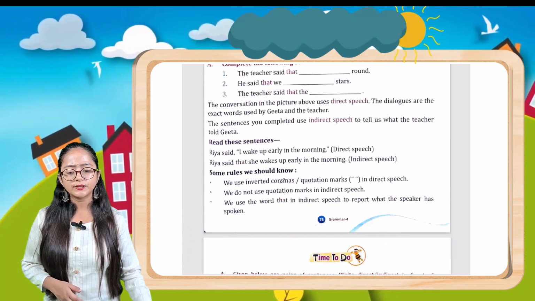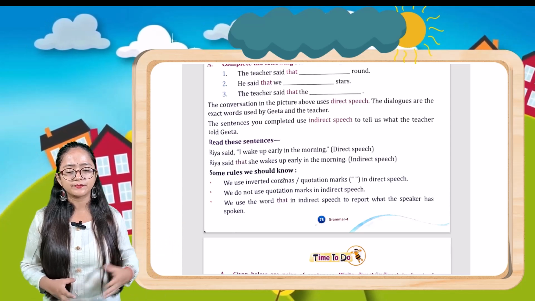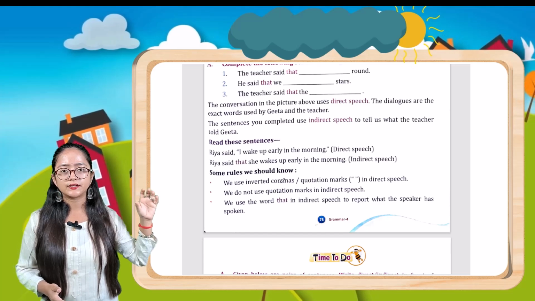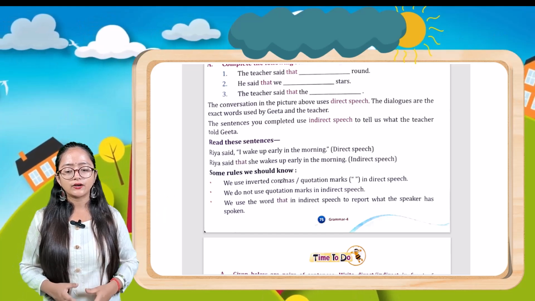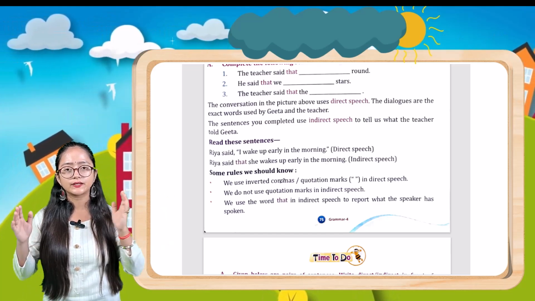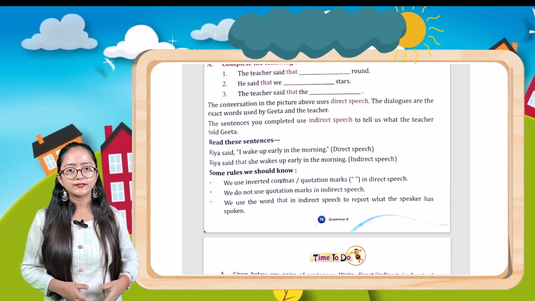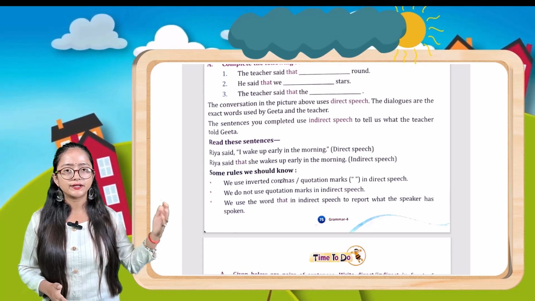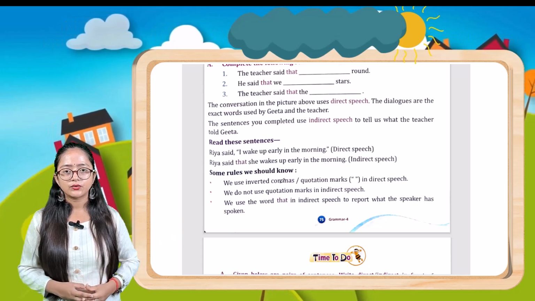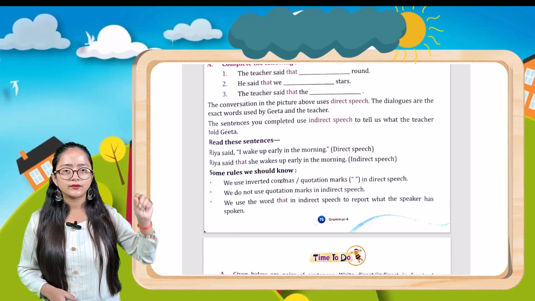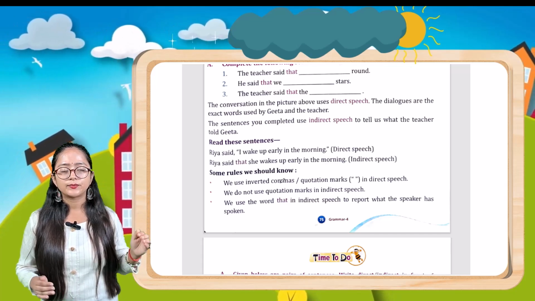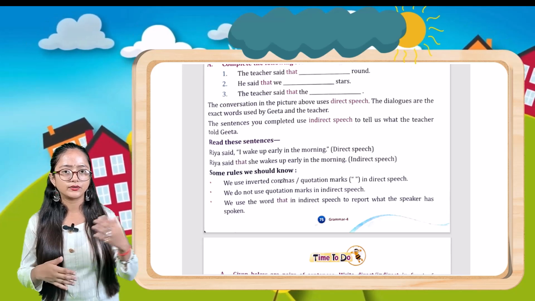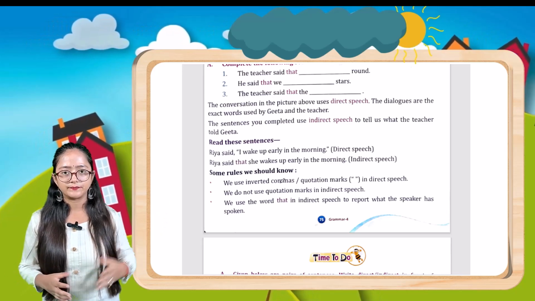The conversation in the picture above uses direct speech. So basically the conversation you have seen already was direct speech. The dialogues are the exact words used by Geeta and the teacher. The sentences you completed right now use indirect speech to tell us what the teacher told Geeta. So in the indirect one, as you can see, the word that. So basically it is telling a third person what the teacher had told Geeta.